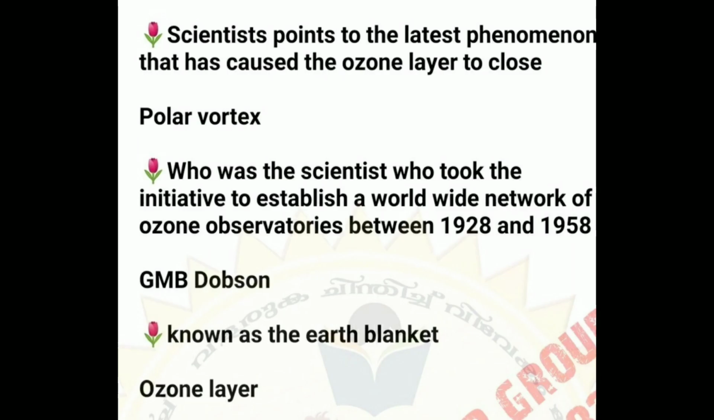Scientists point to the latest phenomenon that has caused the ozone layer to close: polar vortex. Who was the scientist who took the initiative to establish a worldwide network of ozone observatories between 1928 and 1958? GMB Dobson. The ozone layer is known as the Earth's blanket.